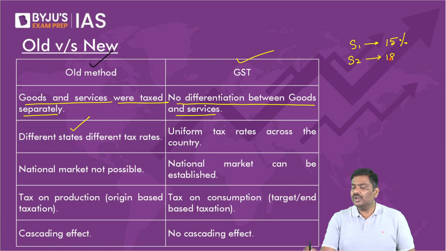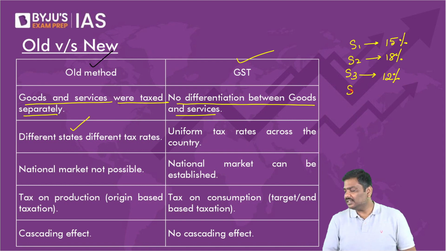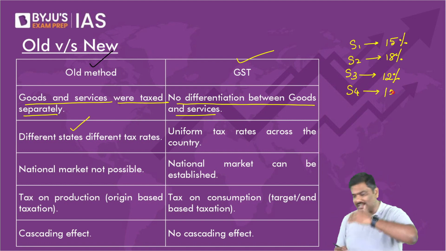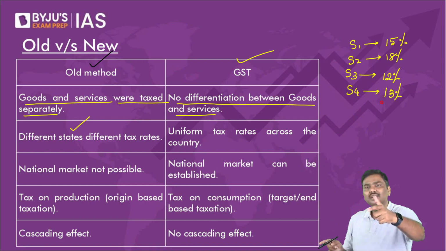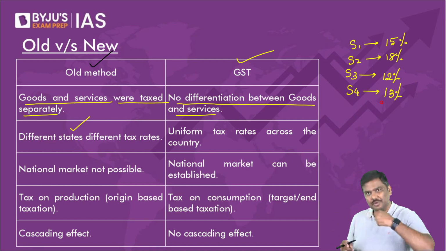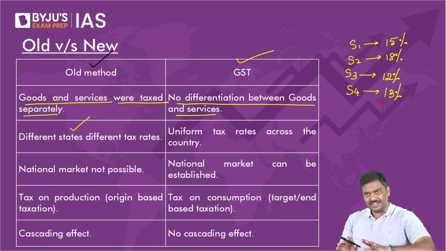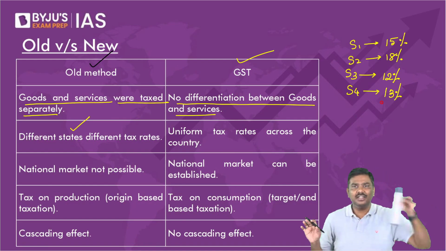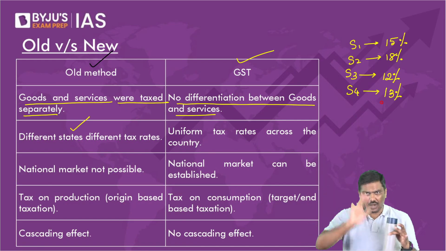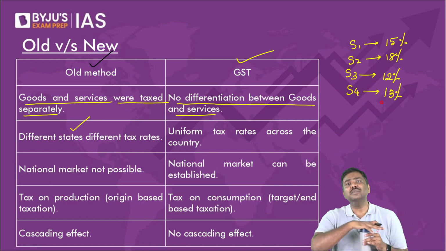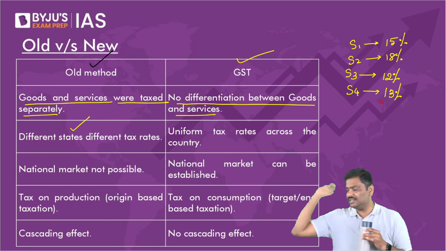State 3 would impose 12% VAT. State 4 would impose 13% VAT. So from one state to another state, the rates of taxation were different. Don't you think that's a complicated process? Now under GST, across India, this bottle will be sold at the same rate of GST.